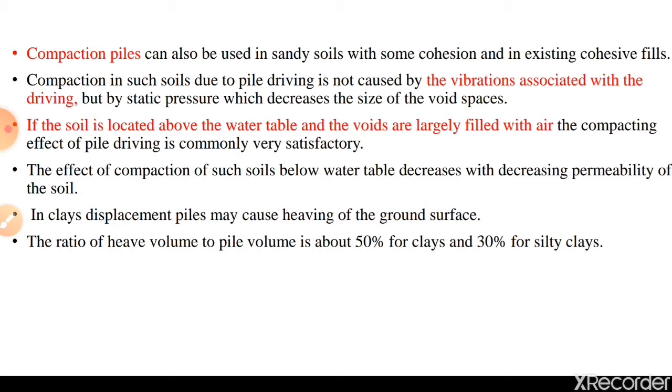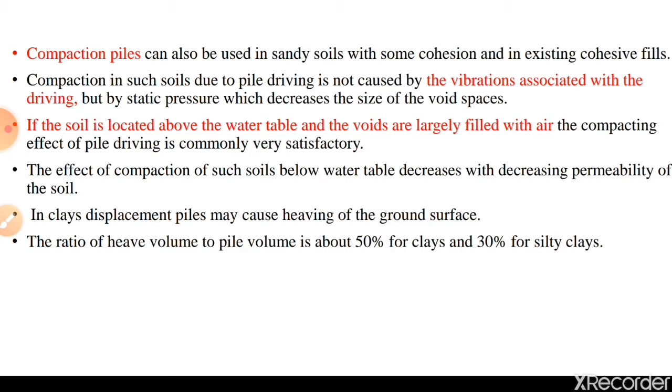Compaction in such soils due to pile driving is not caused by the vibration associated with the driving, but by static pressure, which decreases the size of the void spaces. So in the case of cohesive soils, the vibration technique cannot be used because vibrations will not work well in cohesive soils. Here we require static pressure to be applied so that it decreases the void spaces and the soil comes closer together. That's why these compaction piles are used in cohesive soils also.